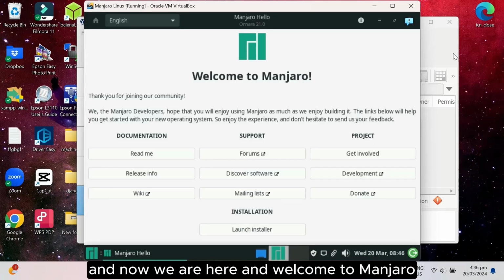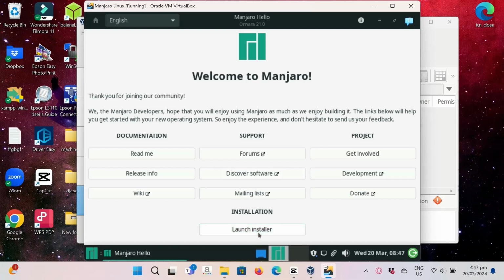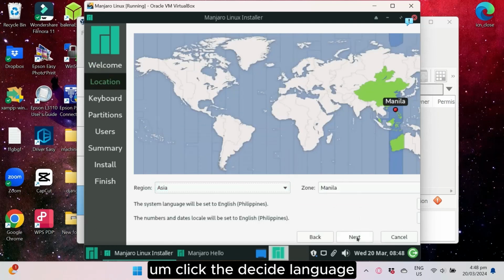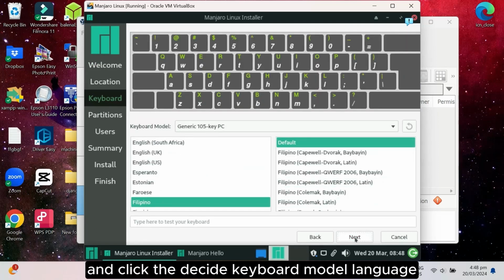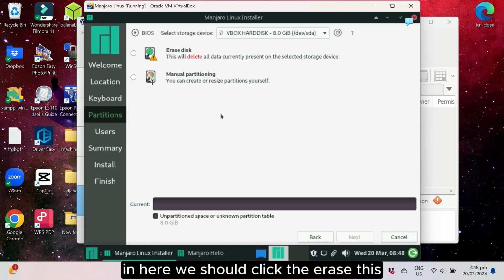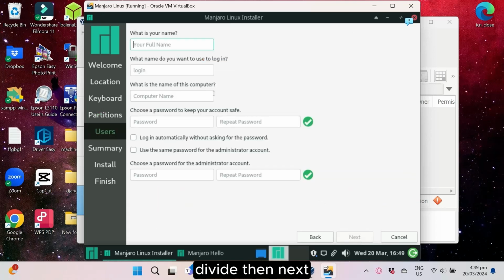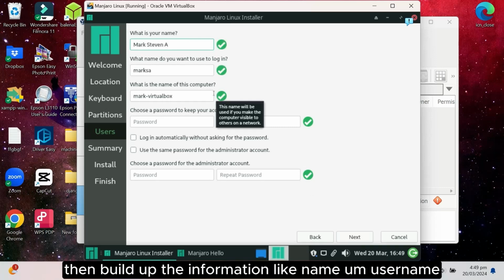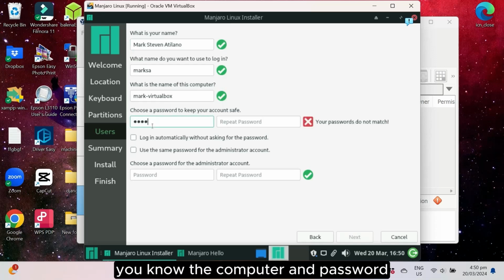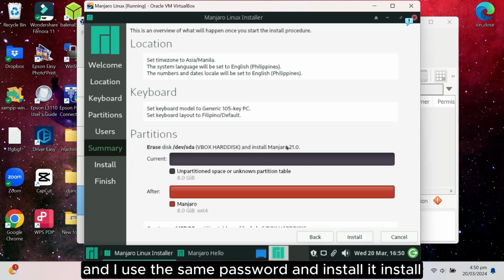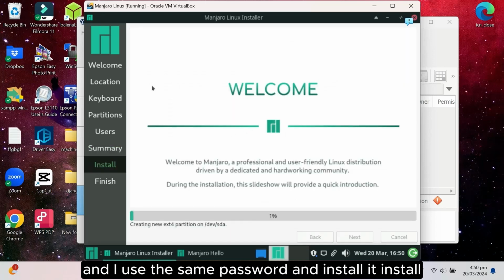Okay, and now we are here, and welcome to Manjaro. So we need to click launch installer, click the desired language, the desired region, and the desired keyboard model. Here, we should click erase disk. This will delete all the data present on the selected storage device. Then next, then fill up the information like name, username, name of the computer, and password. I use the same password. Then install, and then install now.